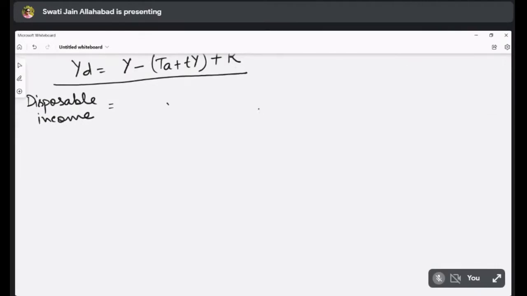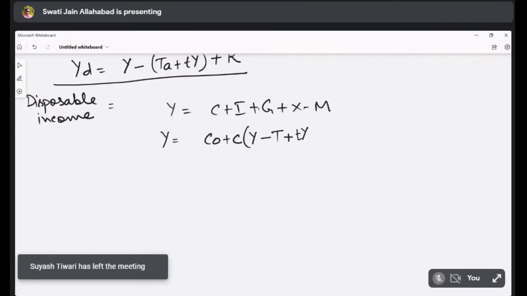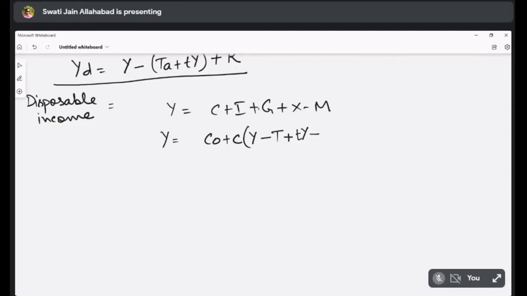So you are saying that Y is equal to C plus I plus G plus X minus M. So Y can be written as C0 plus C, Y minus T, Y minus T, please see if I am making any mistake, YD plus R plus I plus G plus X minus M0 plus My.